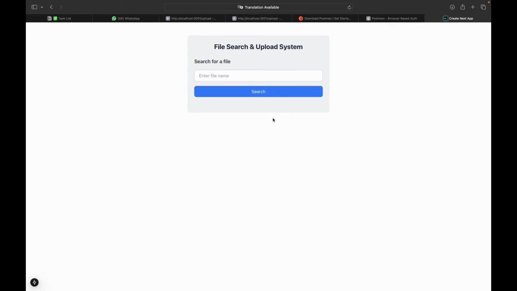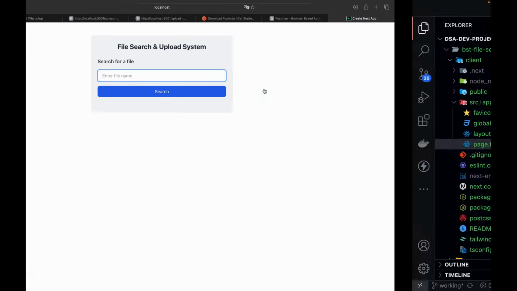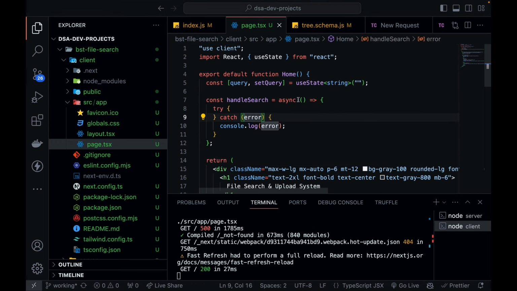Yes, you can see file search and upload system, and whenever I hover over it, you can see that the hover effect is there, the border is there, the focus ring is there, right? So everything is working fine, and whenever I type anything, it must be setting the query, right? Whatever I'm typing right now, it is actually setting the query with that value. Okay, so I think this is good, but we need to do a lot of things other than this. This is a very simple thing.